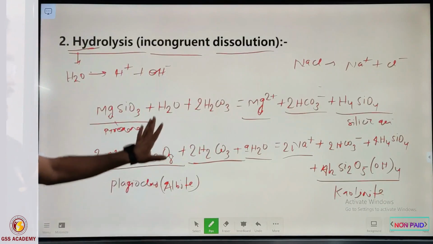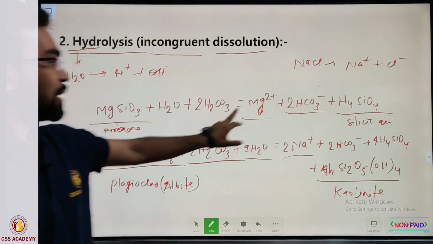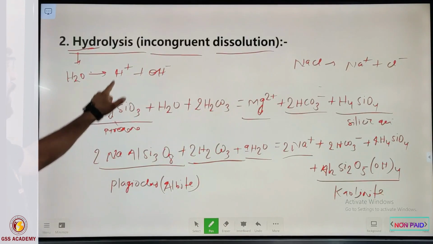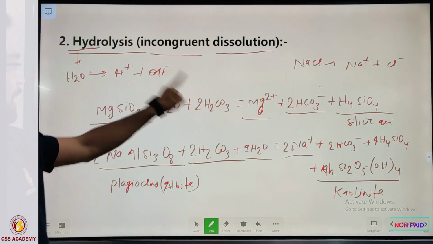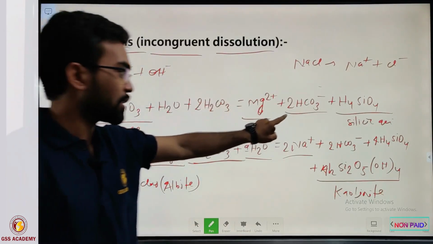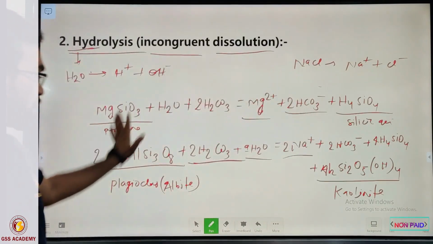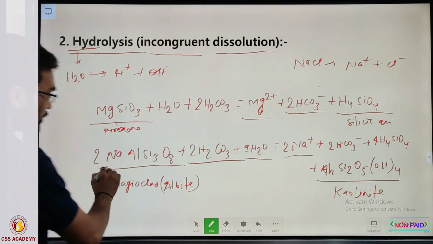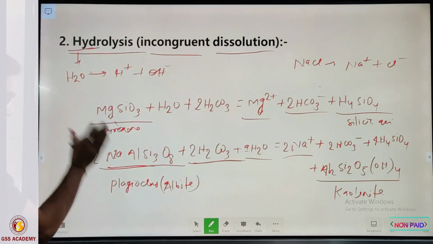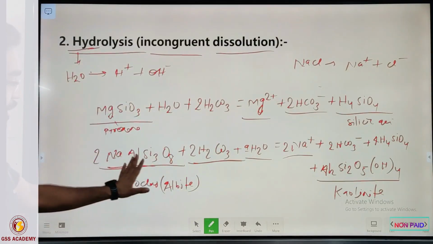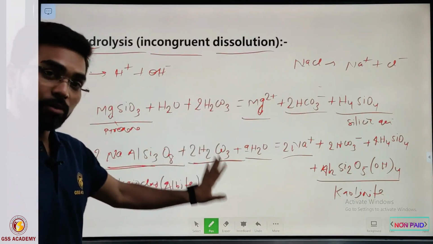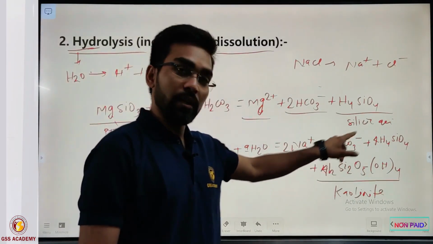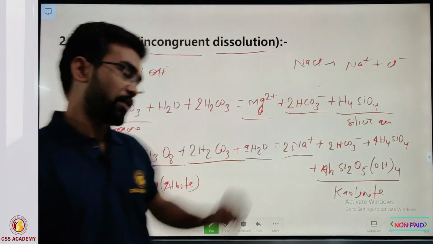So the conclusion is that in hydrolysis, the reaction takes place after the dissociation of water into H+ and OH-, and this H+ and OH- work to liberate the metal cations from the silicate minerals. Now the important fact is that if aluminum is present in the silicate mineral, then it will generally break down into clay minerals.